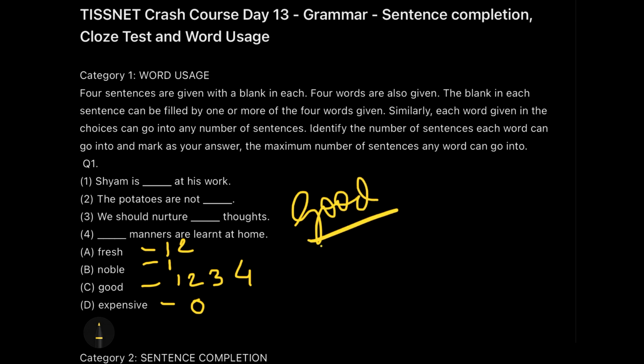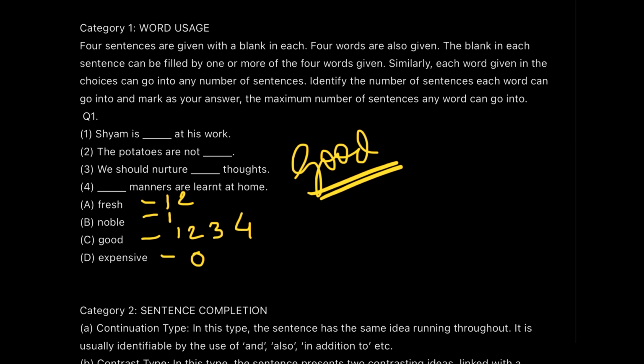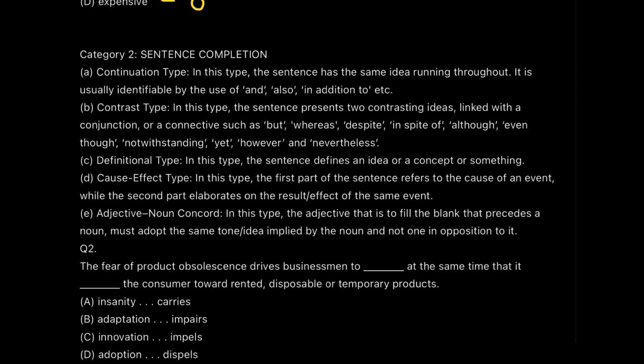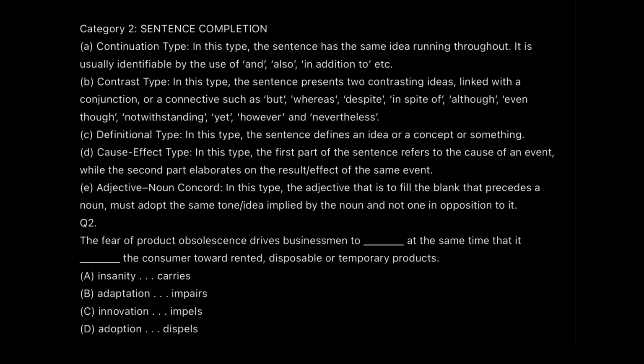So accordingly in your exam also you would get so many similar type of words, but then you have to make a decision like this. This is the process of solving these kind of questions. So category 1 comes to an end over here. Now comes category number 2, which is sentence completion, but we have a lot of classification under that also.